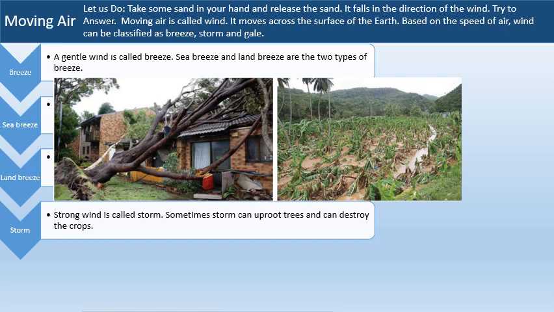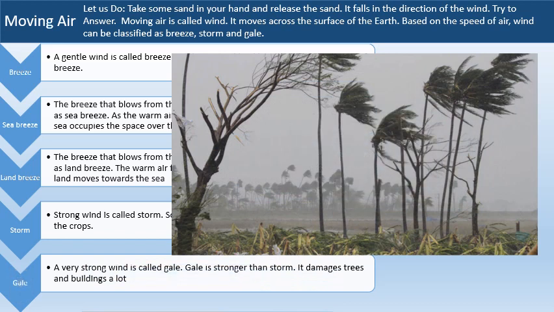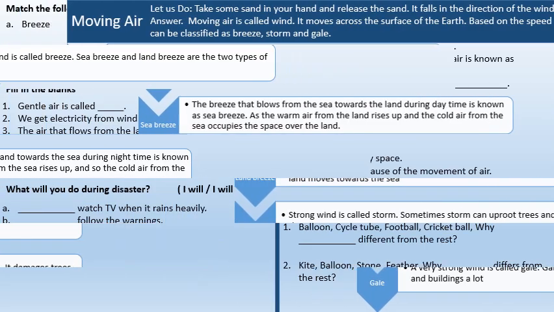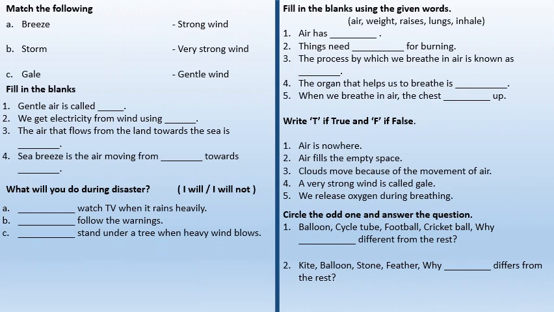Storm. Strong wind is called storm. Sometimes storm can uproot trees and can destroy the crops. Gale. A very strong wind is called gale. Gale is stronger than storm. It damages trees and buildings a lot. Match the following: breeze, gentle wind; storm, strong wind; gale, very strong wind.